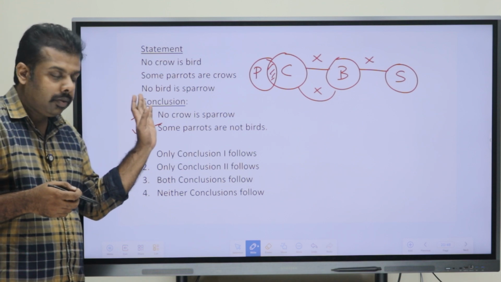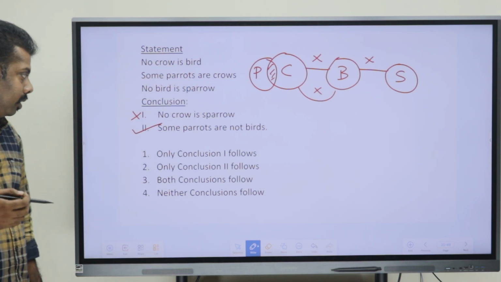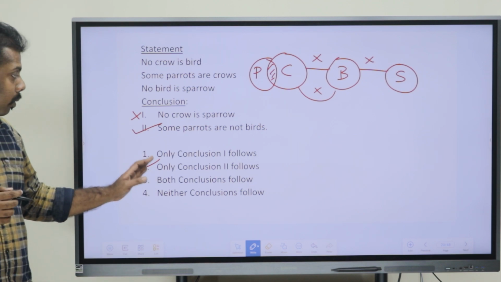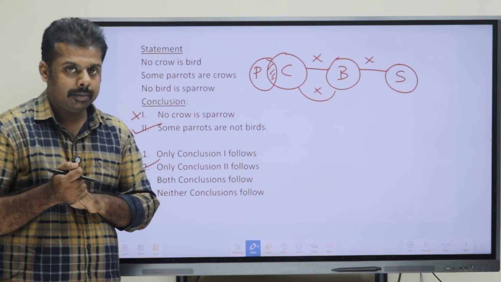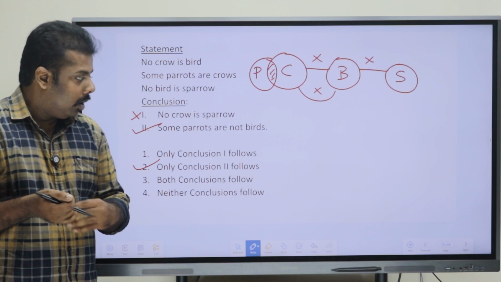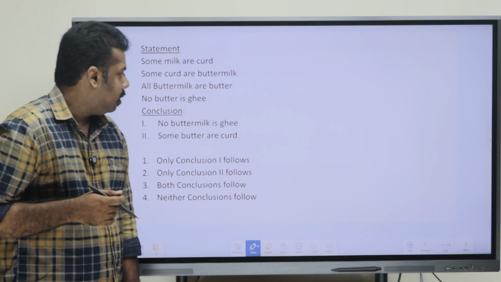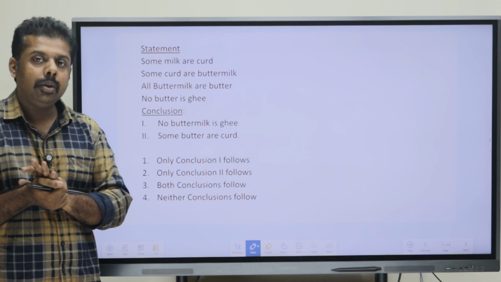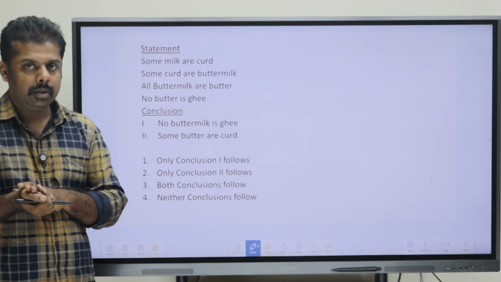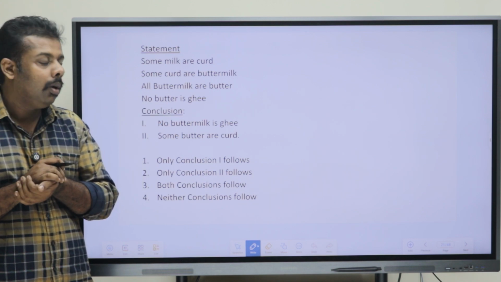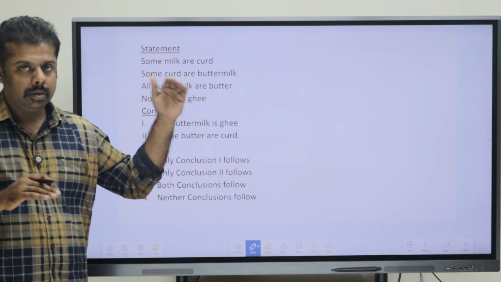So the first one is wrong and the second one is right. Which is our option? Yes, option 2, that only conclusion 2 follows, is the right one. Moving on to the next one. First just pause this video and try this question, and mark your answers in the comment of this video. Then cross verify your answer.